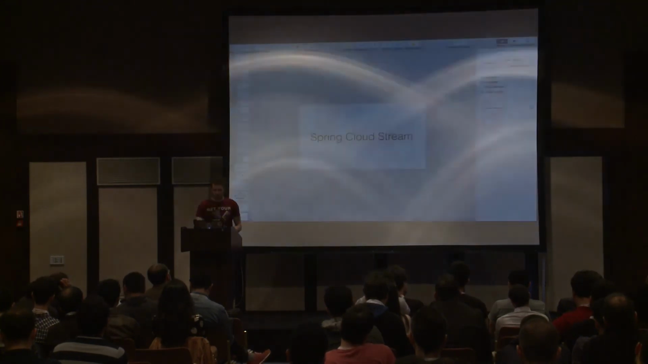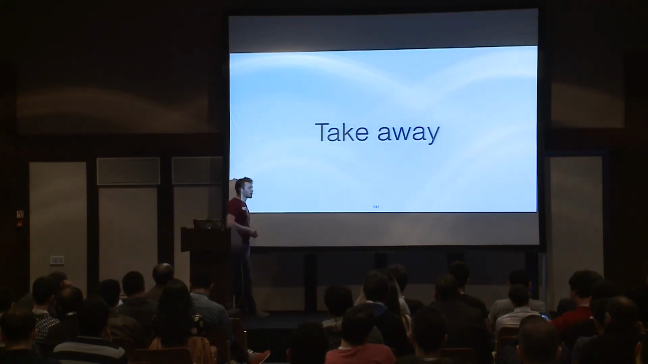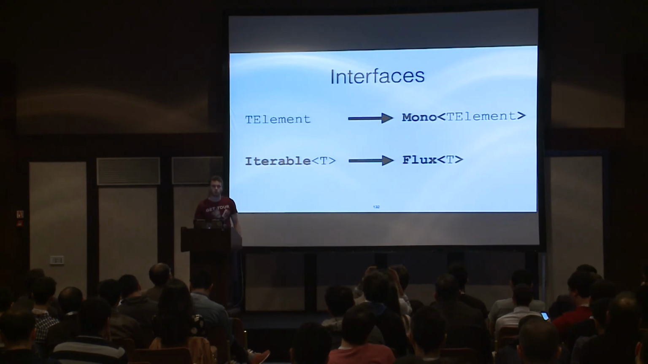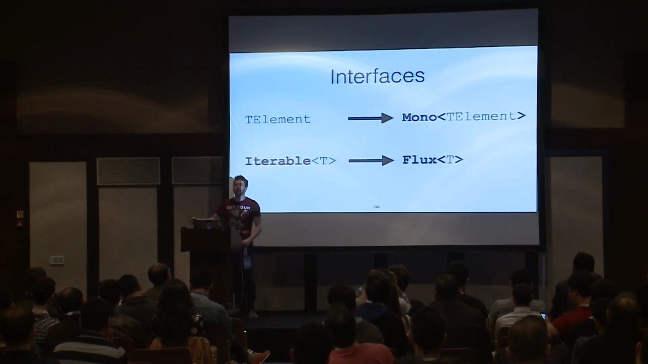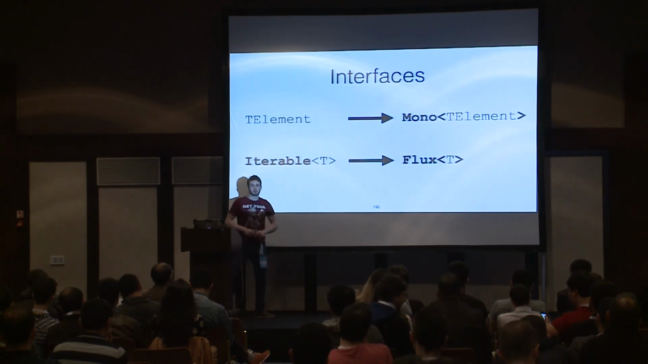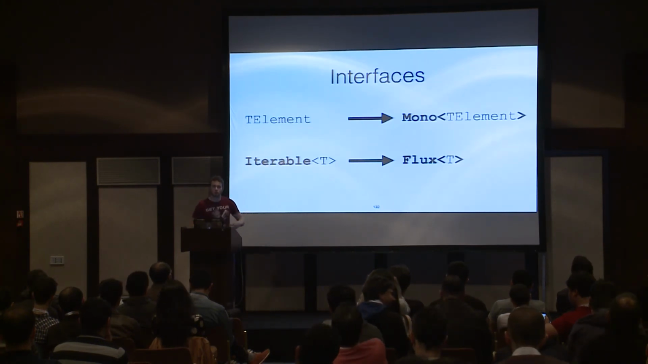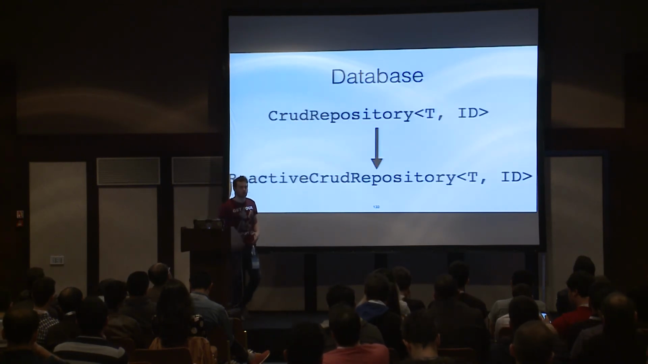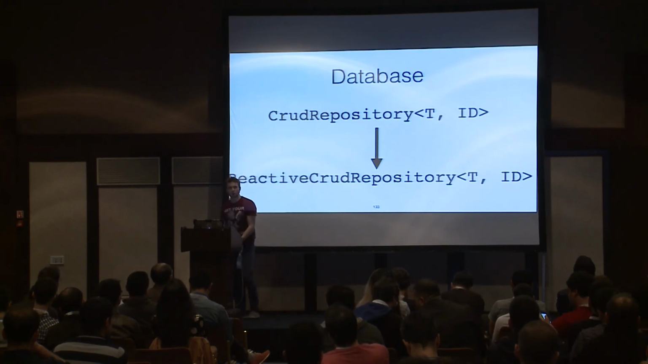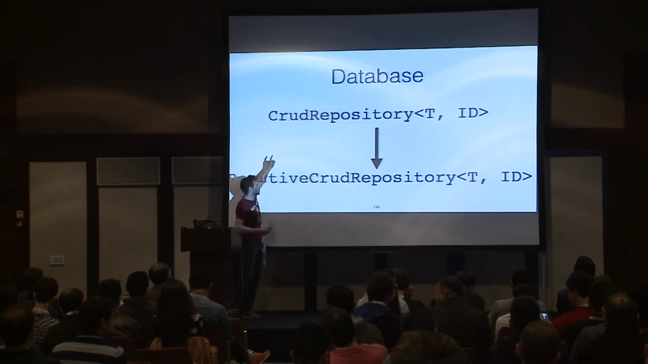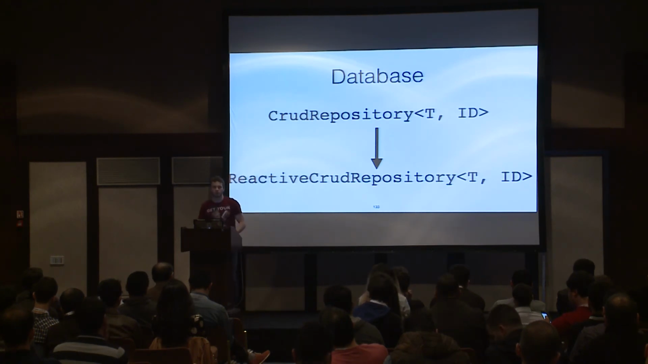Finally, what are the takeaways from this presentation? First of all, let's remind ourselves that we have to move from imperative communication to reactive communication, from our imperative or synchronous type to a reactive, asynchronous type. In turn, we have to move our interaction with the database from synchronous to asynchronous or reactive, from CRUD repository to reactive CRUD repository.